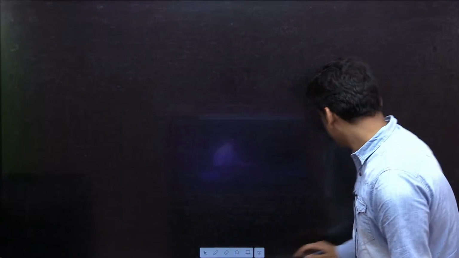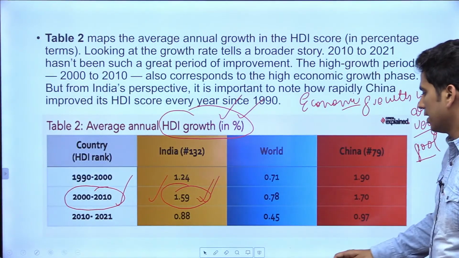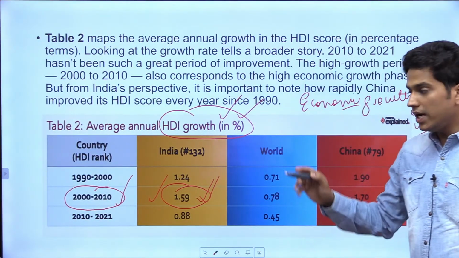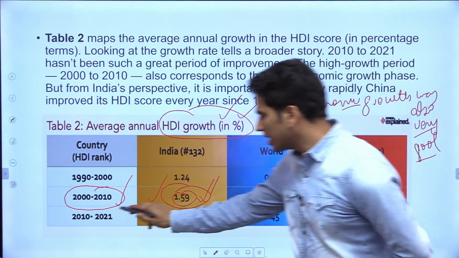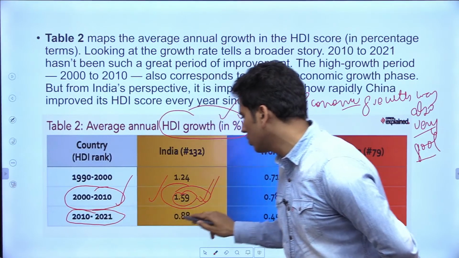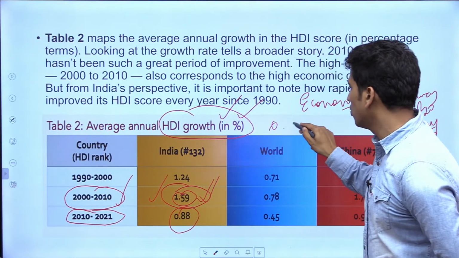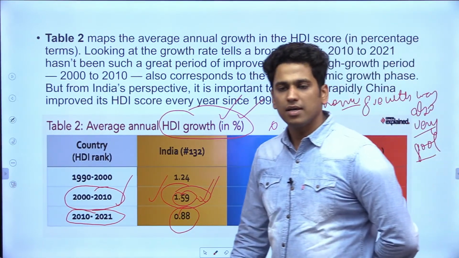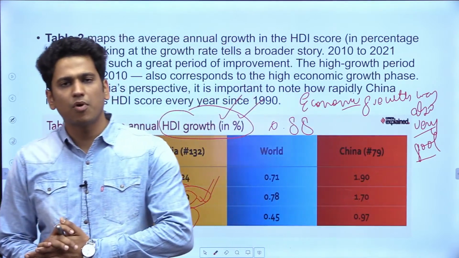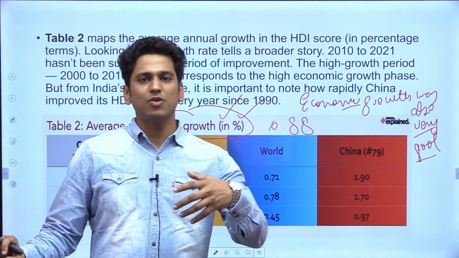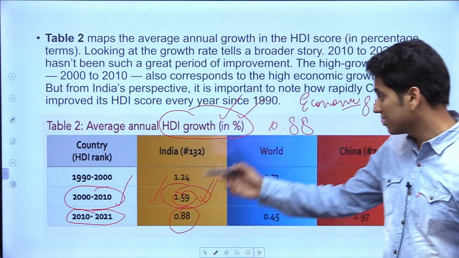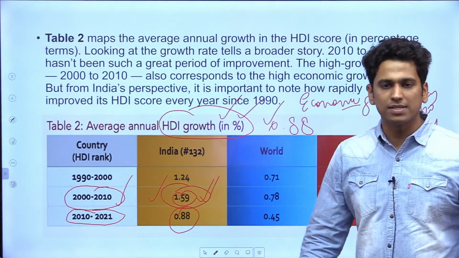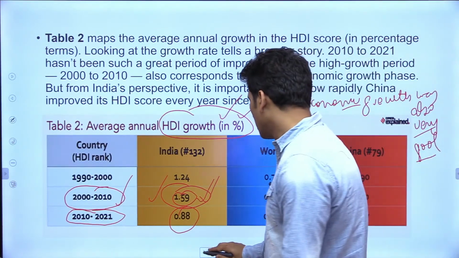I think there is some problem related to it. Okay. Yes, we have come back. So, India had a major growth during this period. Now, let's look at the growth period from 2010 to 2021. It was only 0.88. This thing is very, very important. There are certain things that you need to know and put in your answers. These are the things you can use while writing your answers. It will give you more value enrichment.